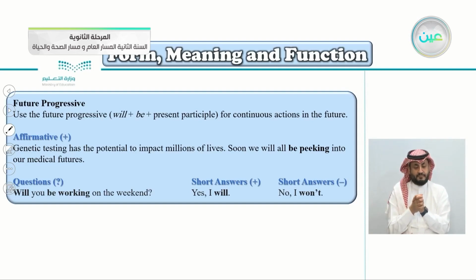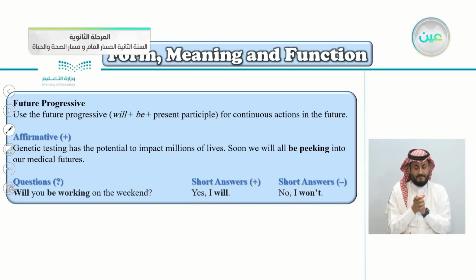into our medical futures. This is the question form here. Will you be working on the weekend? We start with the auxiliary verb, of course. Will you be working on the weekend? Will, and then the object here, you, be working on the weekend. Of course, the short answer, yes, I will, if it's positive, and if it's negative, no, I won't.